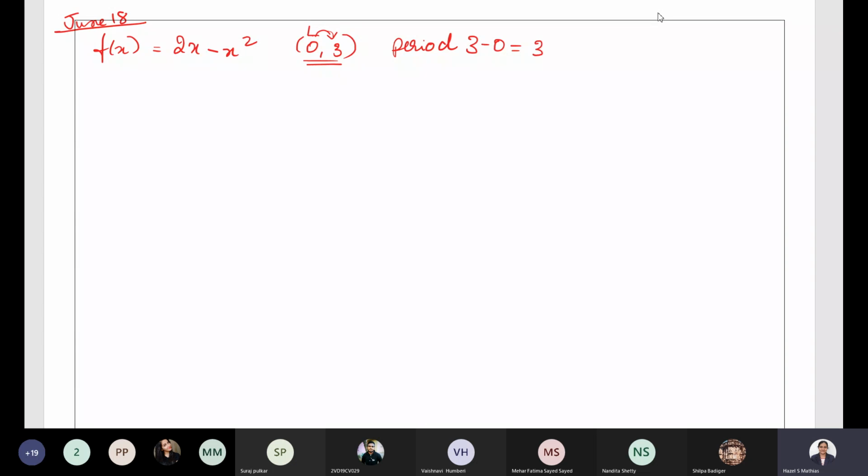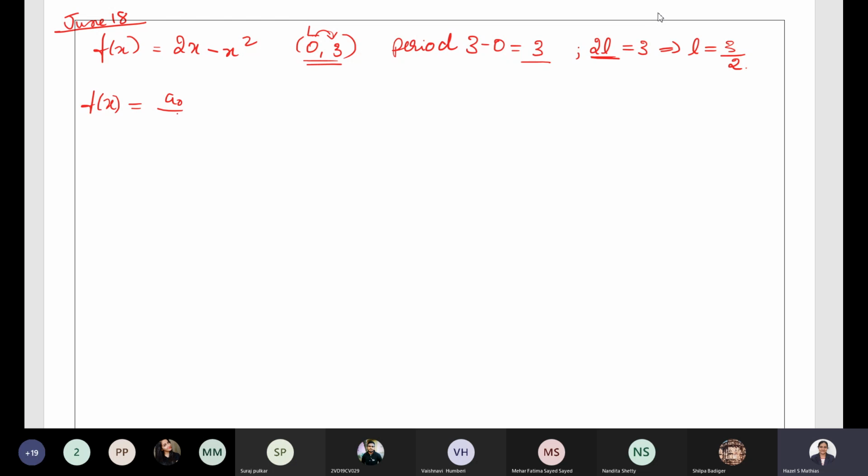Then what you need to do, you need to compare that 3 with the general period, that is 2L. If you equate 2L with 3, what is the value of L? It will be 3 divided by 2. Always you have to do this. Find the period, equate with the 2L, you will get the value of L, that is 3 by 2. Done. Now, what is the Fourier series expansion of arbitrary period with L equal to 3 by 2?